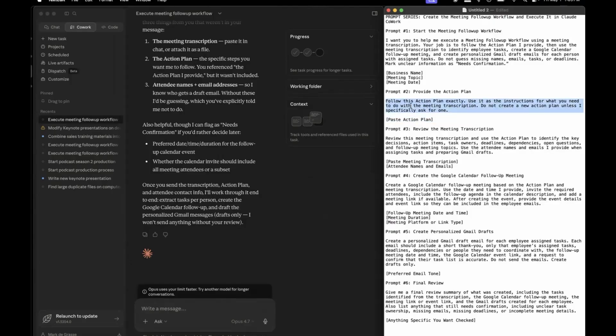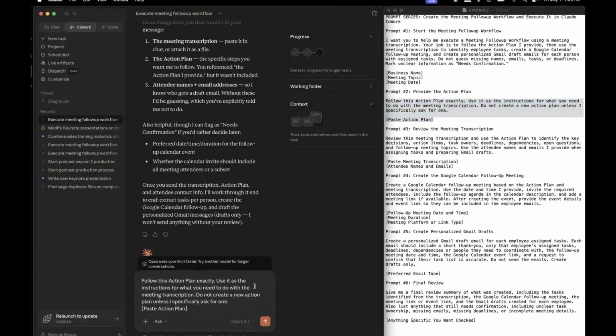Okay, follow this action plan exactly. So this is where I want you to input your action plan. And as a business owner, this is going to be your job moving forward: actually specifying the processes. Don't assume that AI does that. It can, but if you let it do it every single time, it's going to come up with a different procedure every time. So you should come up with this procedure.